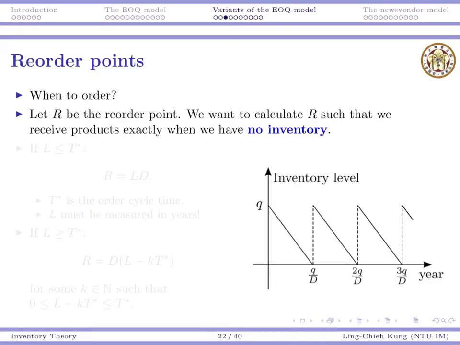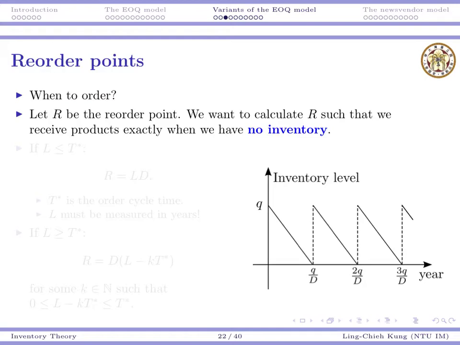So we want to solve for reorder points, and that's just a question about when to order. Immediately you can see that this positive lead time does not affect your optimal quantity, right? You just need to shift your ordering time, but the ordering quantity will remain the same.